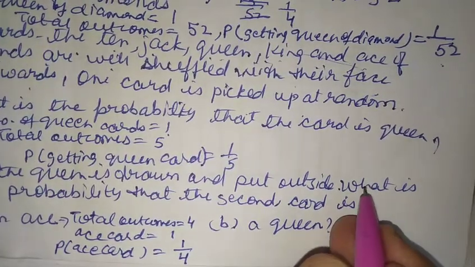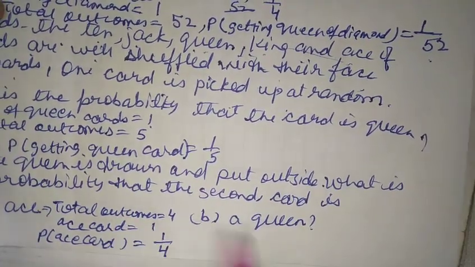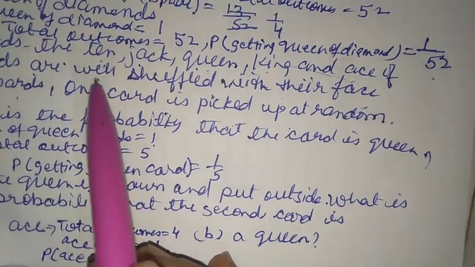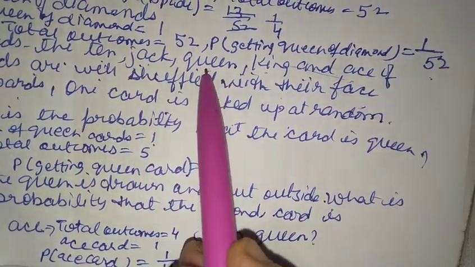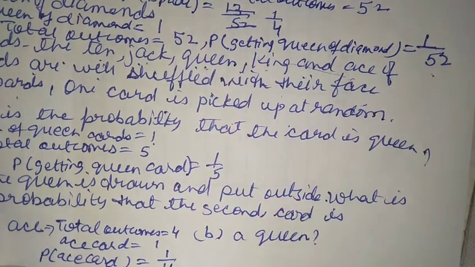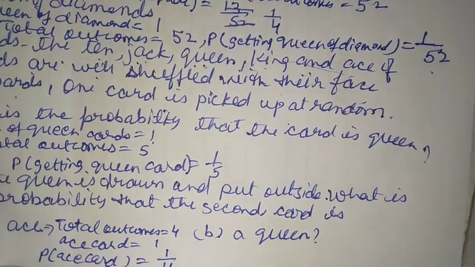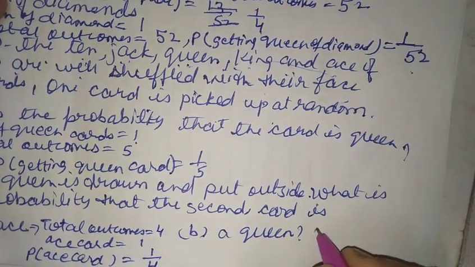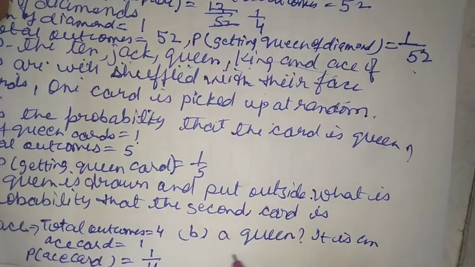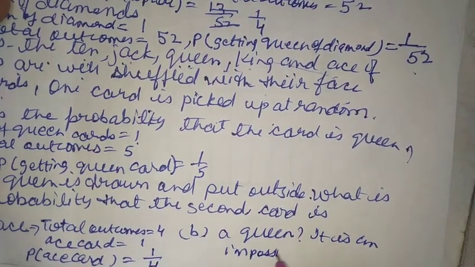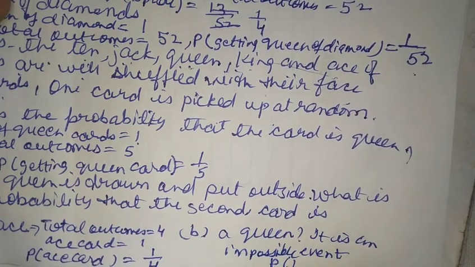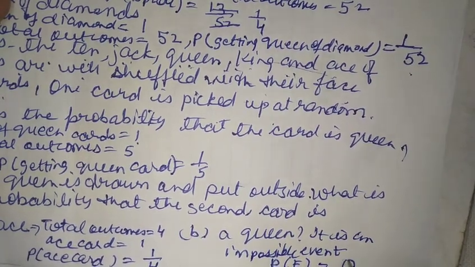Now probability of getting a queen here. So here we see we have taken out the queen card and we do not have another queen card here, because we have 10, jack, king and ace, and the queen is taken out. So we do not have a queen card. So every time we pick up a card we do not get a queen. So we can say it is an impossible event. Therefore probability of getting the event is equal to 0 here.